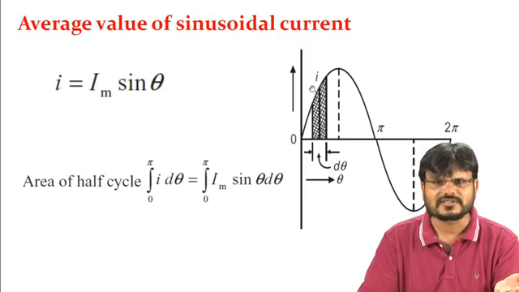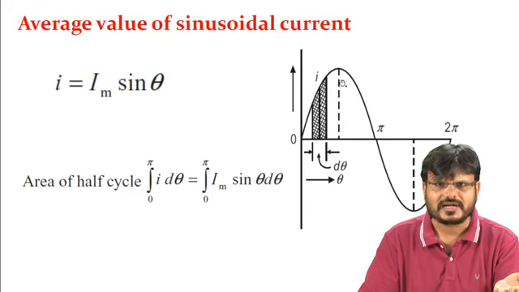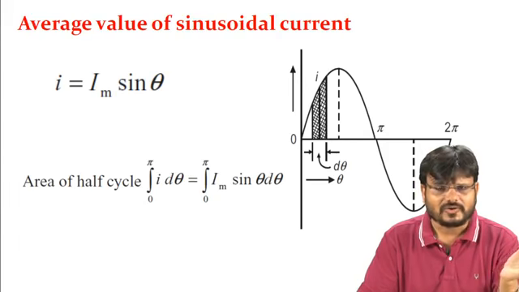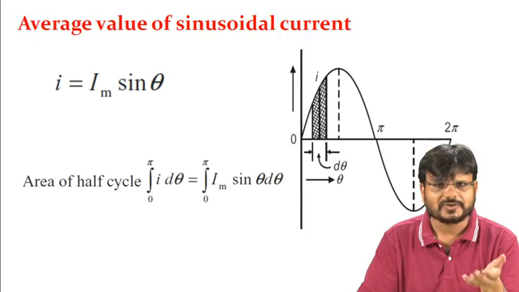This Im is the amplitude, or maximum value, and theta is omega t, showing the behavior of the waveform, how the current or voltage magnitude changes with respect to time.